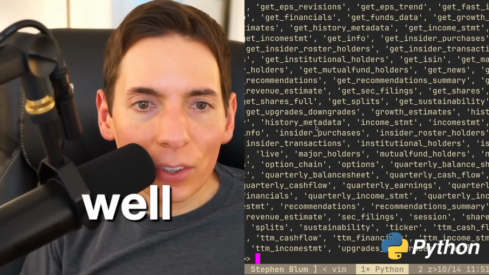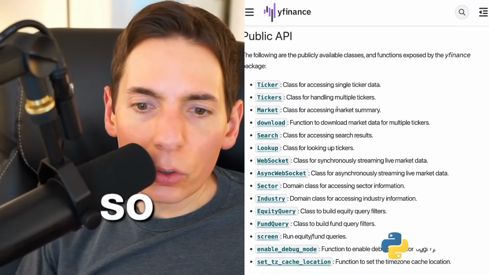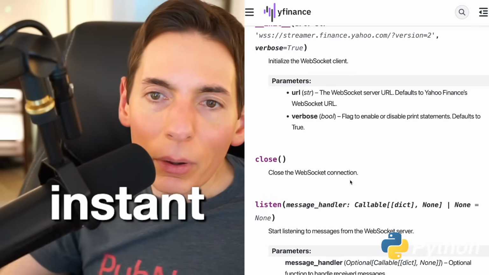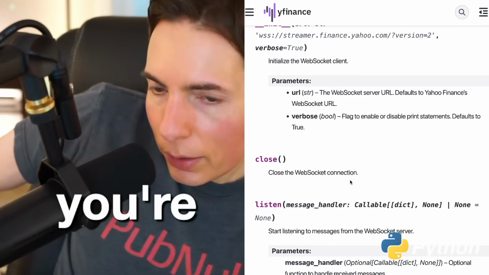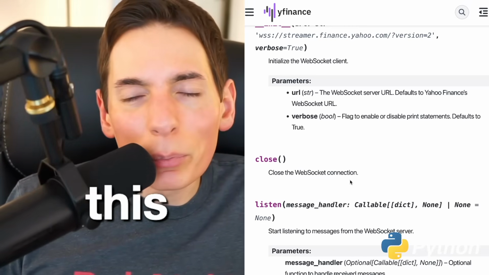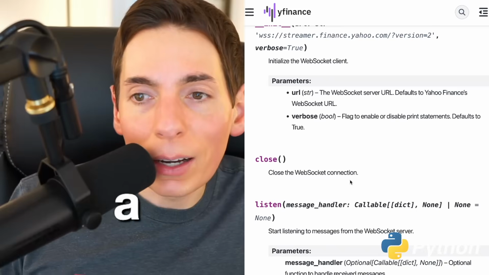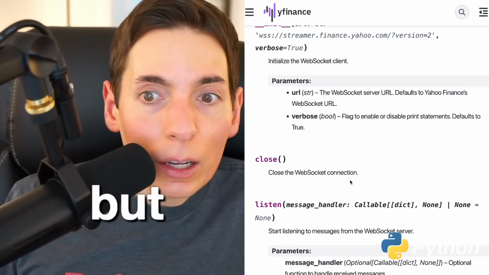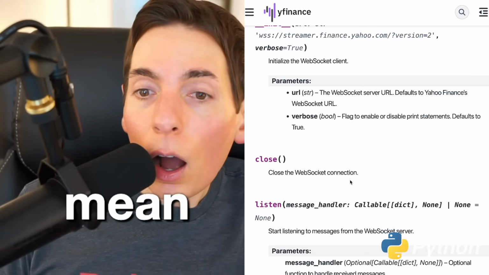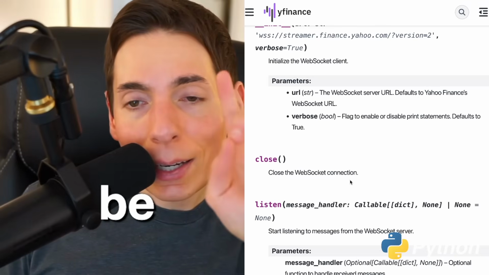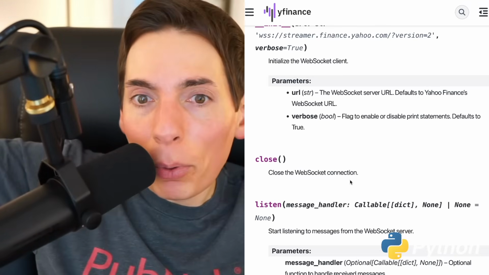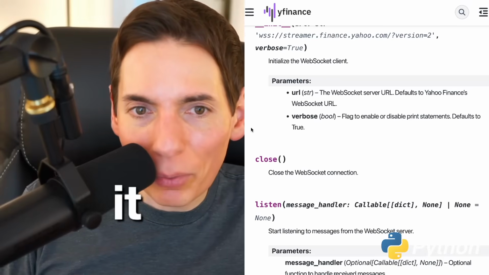as well. Is it instantaneous data? It can be. If you do the WebSocket, it will be instantaneous. But you know what? If you're going to be using data from a broker, you can get more real-time data, because this only gives you data, I believe, once a minute. But this is totally fine, because these won't necessarily be the trading indicator signals. They're going to be augmenting the trading indication, but the main trading indication that we're going to be using is the sentiment of the news. It sounds really simple, but it works really well.